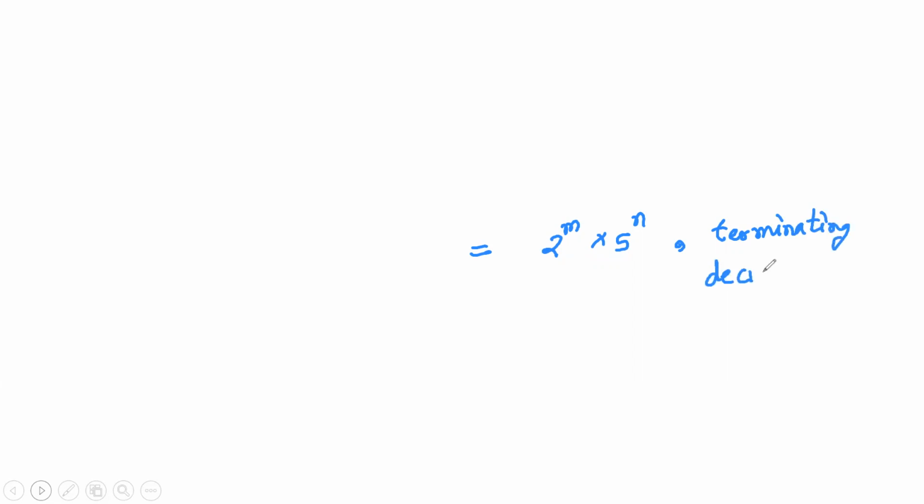Terminating decimal is possible. What is a terminating decimal? That we will see. So what does it mean? Let me tell you. Before solving the question, you have the number 1 upon 8. Directly I can write it is 0.125. So this is called a terminating decimal, because after a finite number of digits it terminates.